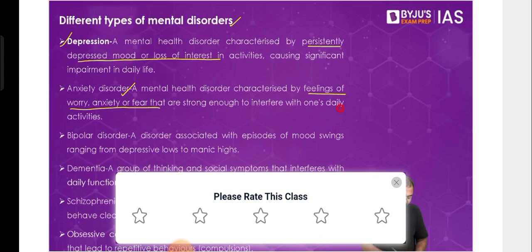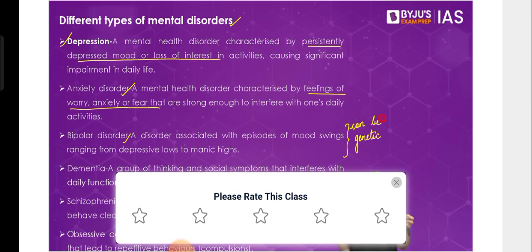Then there's something called bipolar disorder, where there will be episodes of mood swings from being in a very depressive state to being in a very high state. These kinds of changes can happen in these cases. Now when it comes to bipolar disorder, this has been one of those mental health issues that has also been seen to be genetic in nature. It can be genetic in nature as well.